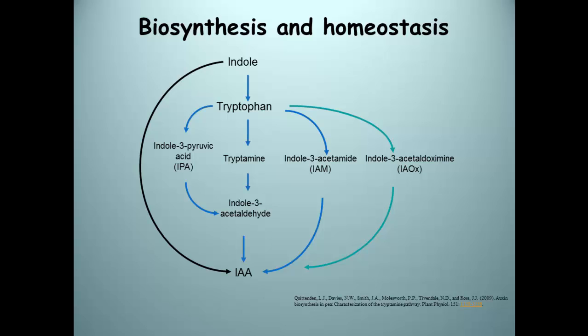The second pathway is the IAM pathway. This pathway converts tryptophan to IAA via indole-3 acetamide. And the final pathway is the indole-3 acetaldoxime pathway, or the IAOX. This pathway converts tryptophan to IAA by using IAOX. The second way to make IAA is by synthesizing IAA from indole. This pathway is tryptophan independent, and the steps of this pathway are not well understood.